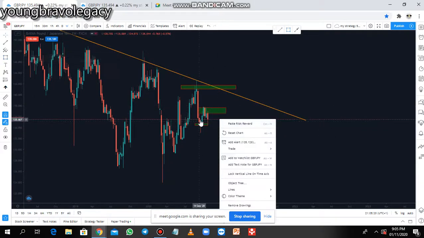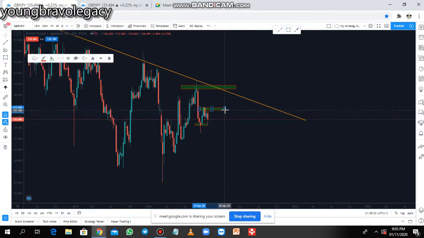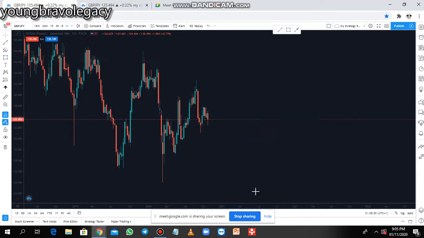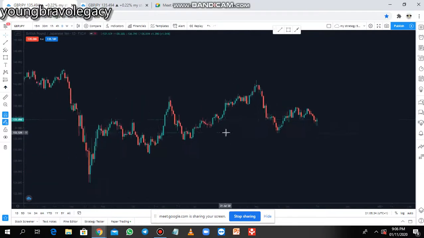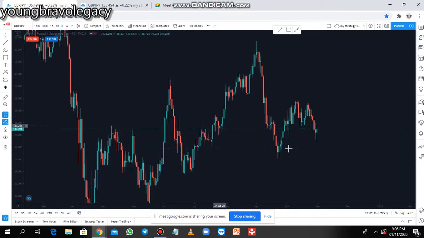So I think there is high probability for price to form a lower low on this weekly time frame. Having done that on the weekly time frame, we go to the 4 hour and the daily time frame. Now on the daily time frame, we take a big zoom.